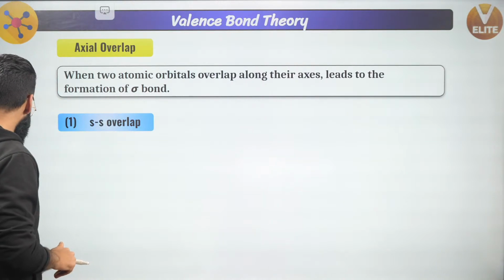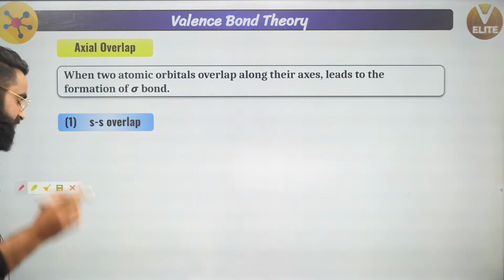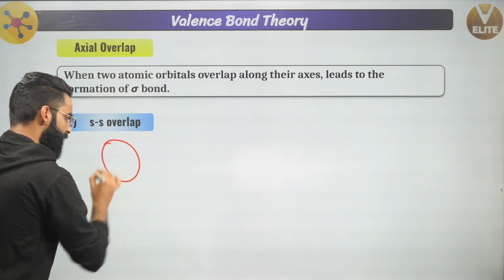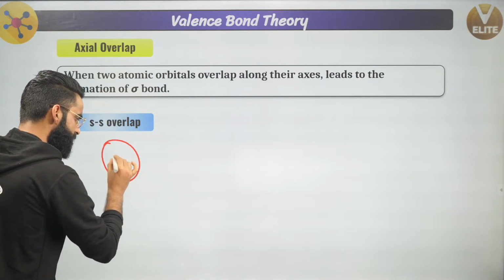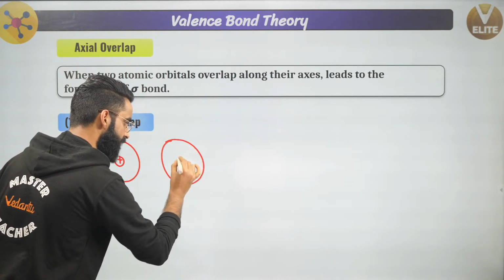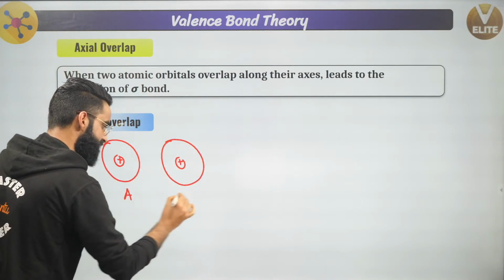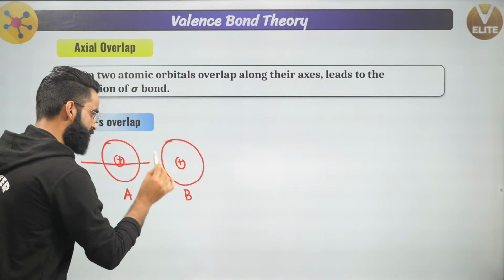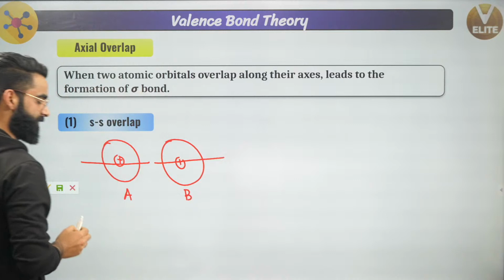Now guys, see what happens. What happens in SS overlapping? See, understand properly. Let's say this is the s orbital of one atom. This is the nucleus of it. Yeah, this is the s orbital of one more atom. This is the nucleus of it. Yeah, this is atom A and this is atom B. Well, let's say this is the axis I'm talking about. This is the internuclear axis right here, correct?